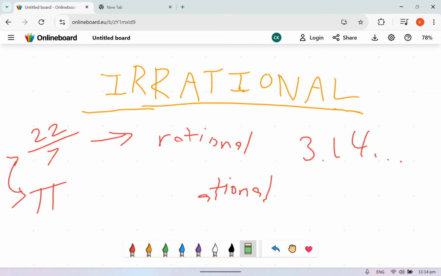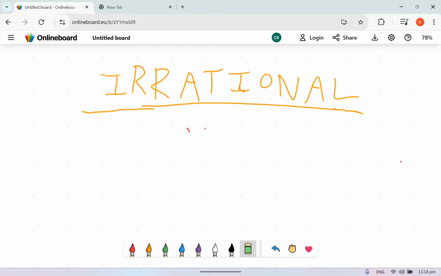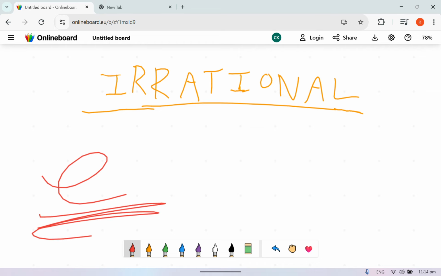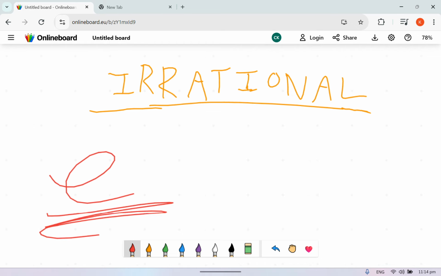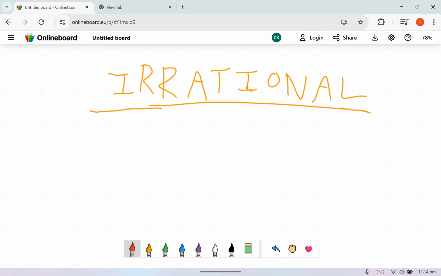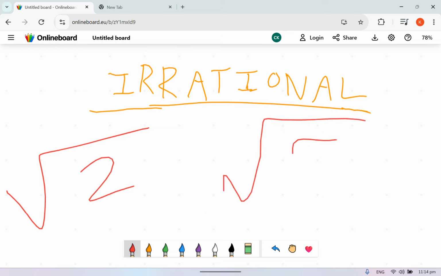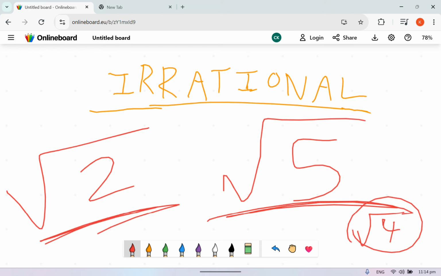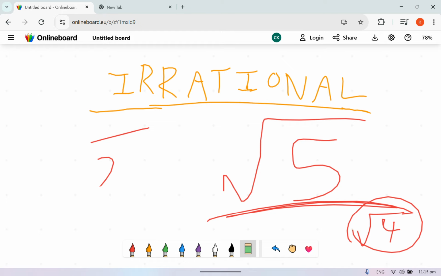Now, it's not just pi. There are also other values, sort of like pi. E. E is Euler's number. And that is also irrational. Okay? Because it cannot be expressed as a fraction. All these that I'm going to give you cannot be expressed as any fraction. Or how about the square root of 2? Or the square root of 5? We know the square root of 4 is equal to 2. But this cannot be square rooted, this cannot be square rooted. And if you click your calculator and you try to convert it into a fraction, you can't because it's irrational. So all these are irrational.